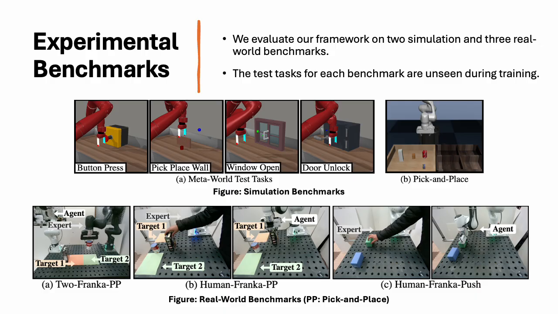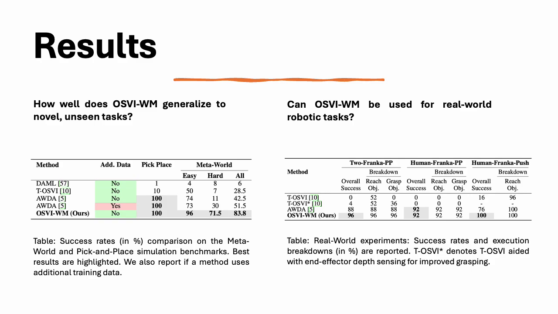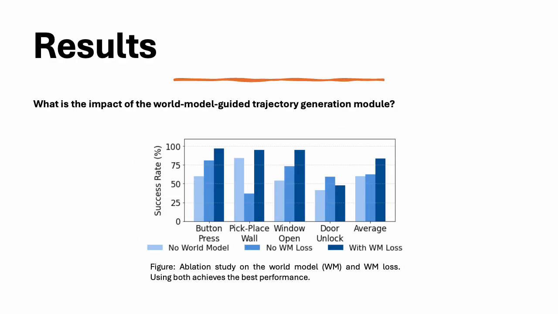We evaluate our framework on 2 simulation and 3 real-world benchmarks. The test tasks for each benchmark are unseen during training. These tables show the success rates on the test benchmarks with OSVI-WM achieving the highest scores. To assess the impact of world model-guided trajectory generation, we perform ablation studies by removing the world model loss and the world model itself. Results show that incorporating both the world model and its loss yields the best performance.